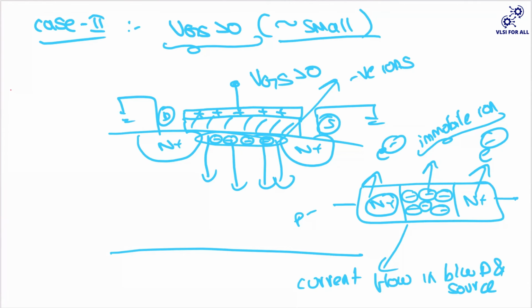So we call this your depletion region. Whenever you're applying a very small potential at the gate, you call this region your depletion region. Just remember this is your second case.